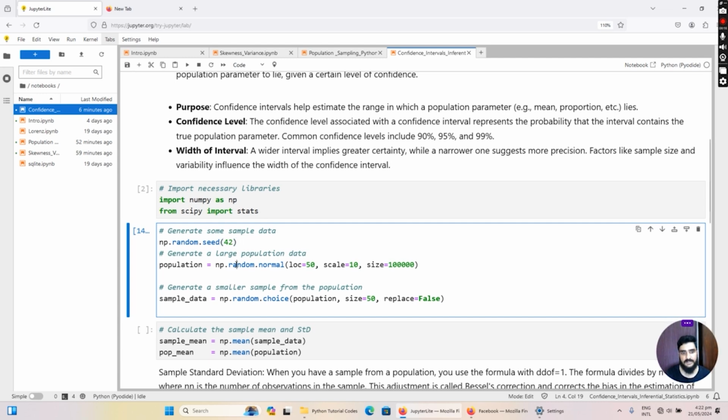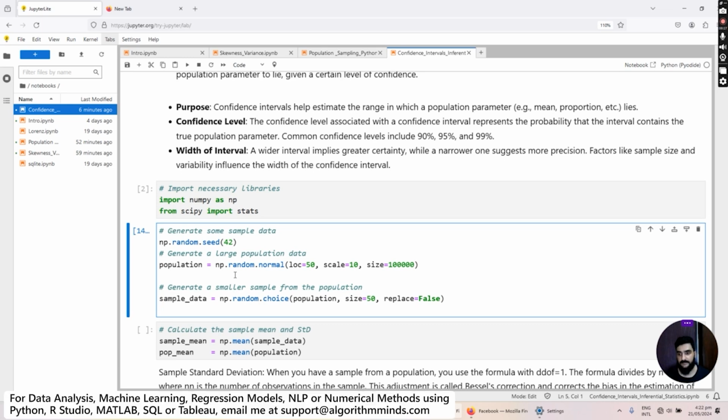Once you have created your population, now we want to take a sample, and the sampling technique I'm using in this tutorial is called random sampling. I have made a detailed video where I teach you about the different sampling techniques in depth. I will put the link in the description. It is a highly resourceful video. So if you are new to statistics and you don't have an idea of sampling or sampling techniques, I suggest you go and watch that video. I will put the link in the description for you.